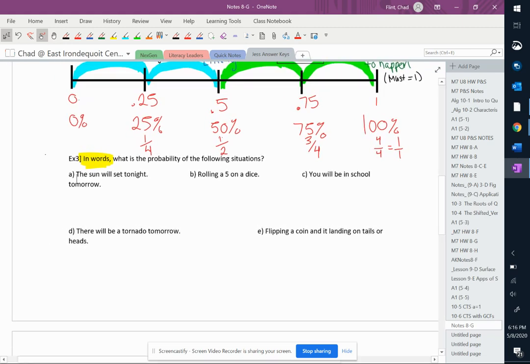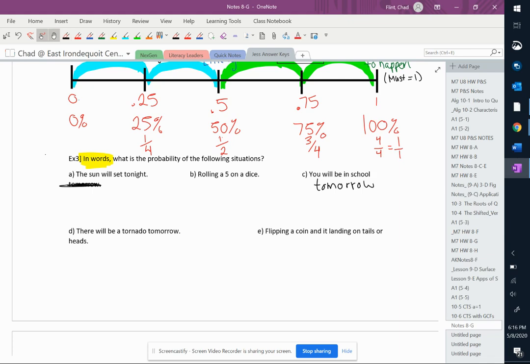A. The sun will set tonight. That "tomorrow" is misplaced. That "tomorrow" belongs under here. "You will be in school, tomorrow." That belongs there. Okay, there we go. So example 3A, the sun will set tonight.